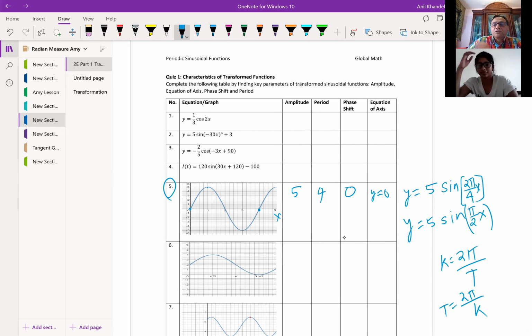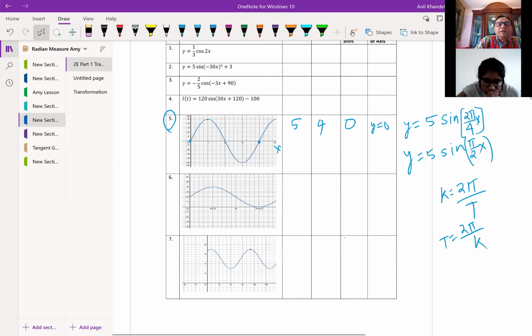So this table helps you to neatly lay out and exactly write down the equation. Now here again, we have a sine wave. What is the amplitude? You just check the axis. To find the amplitude, let me push it up a bit. This is your axis. Do you see this axis? y equals 2. So the amplitude is 2 as well.